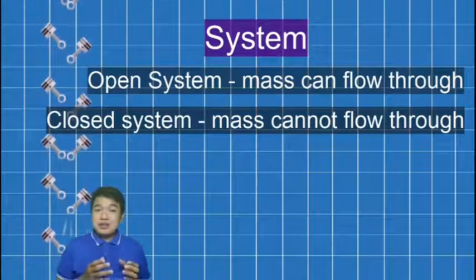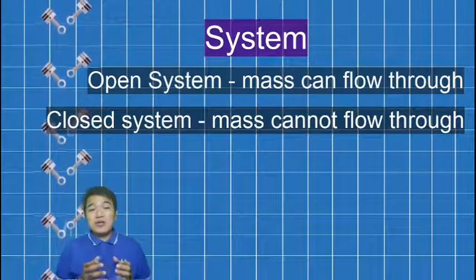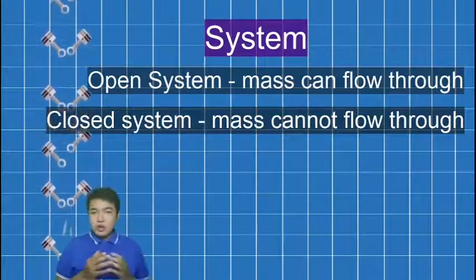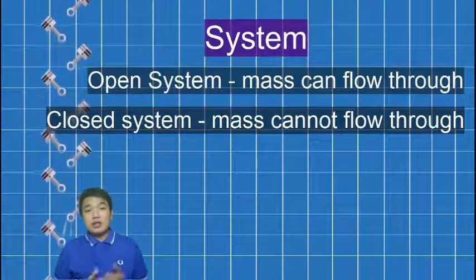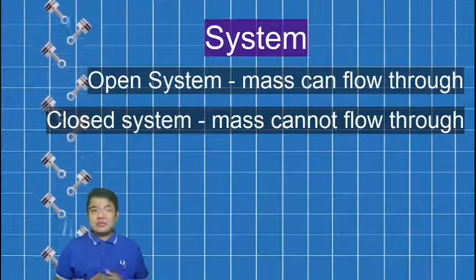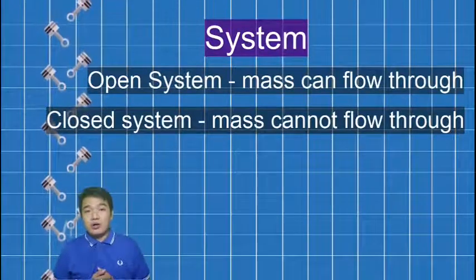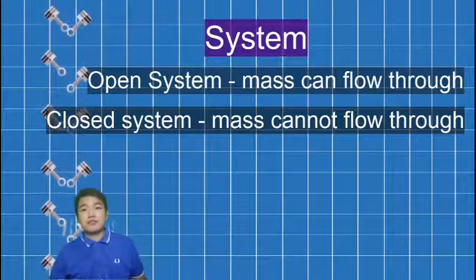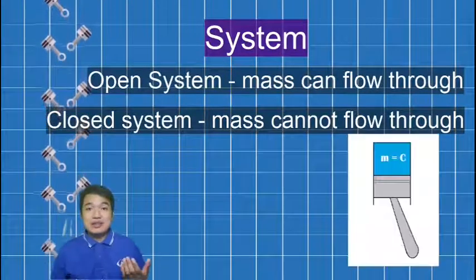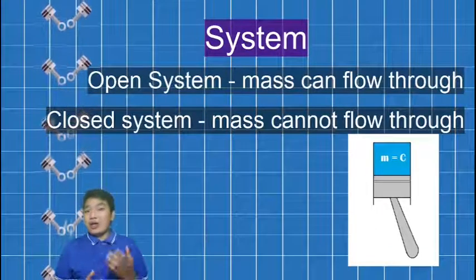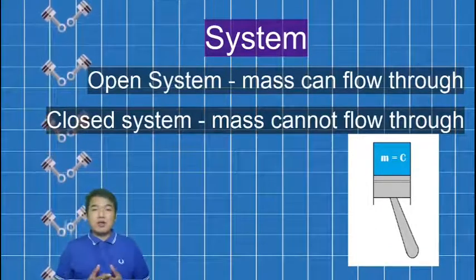And a closed system is a system that does not allow any change in mass. No mass will be able to cross its boundary regardless of whether it wants to go in or out of the system. One example of a closed system is a reciprocating engine or a piston engine.